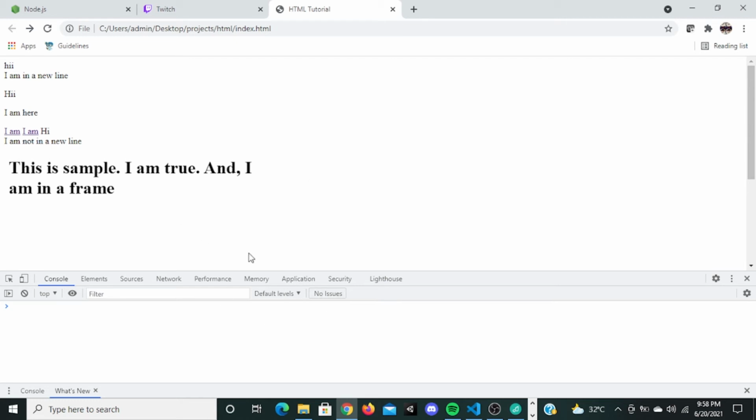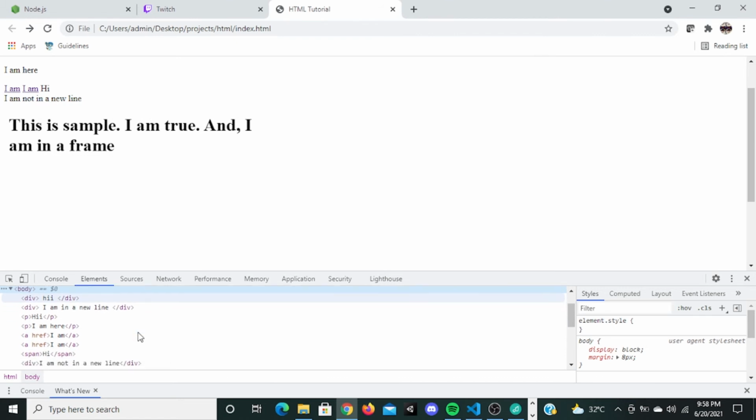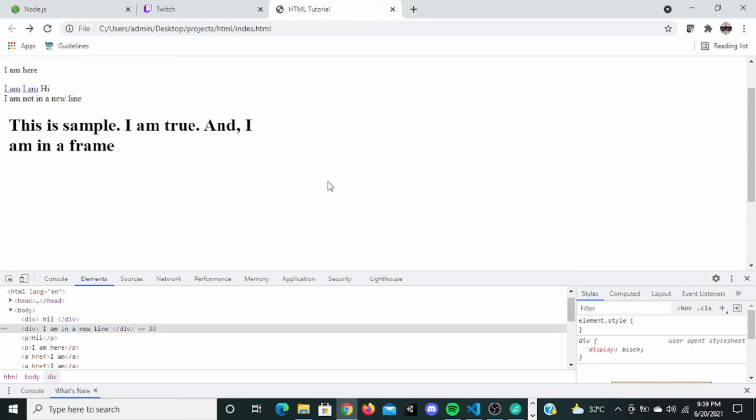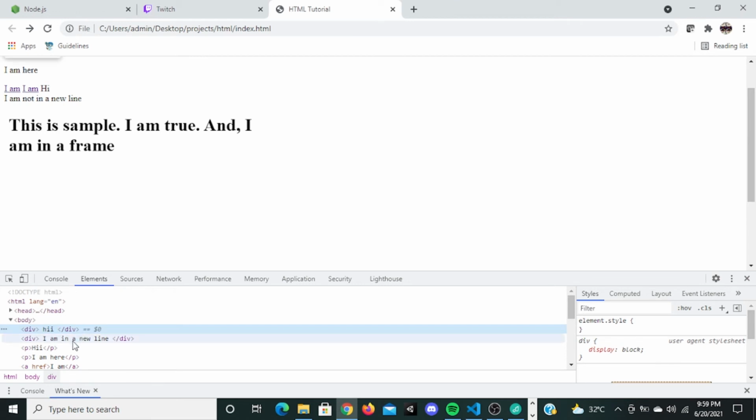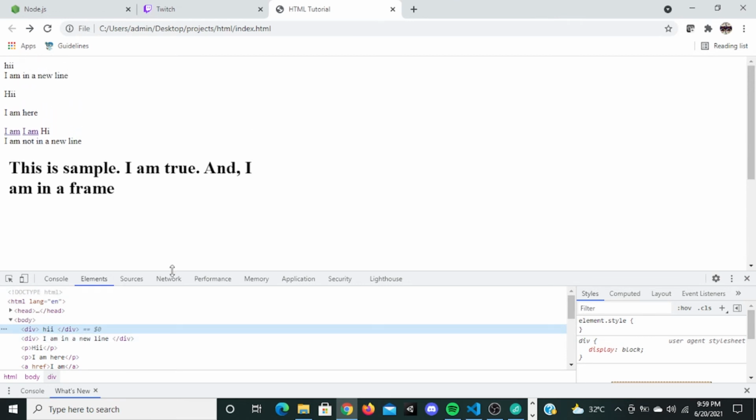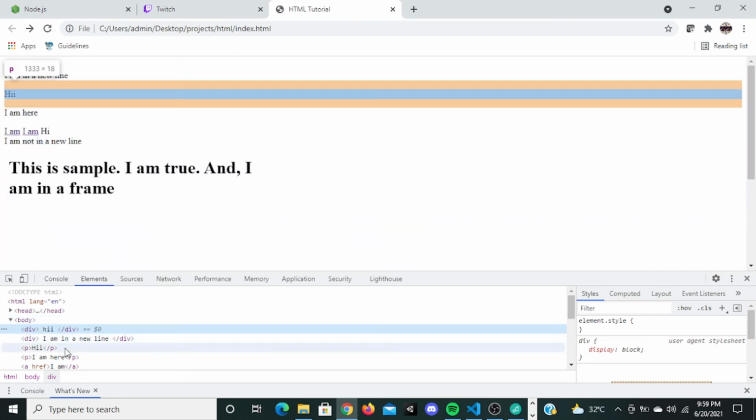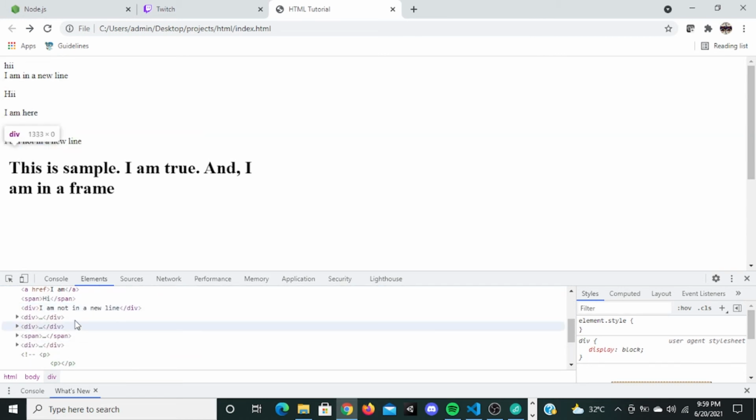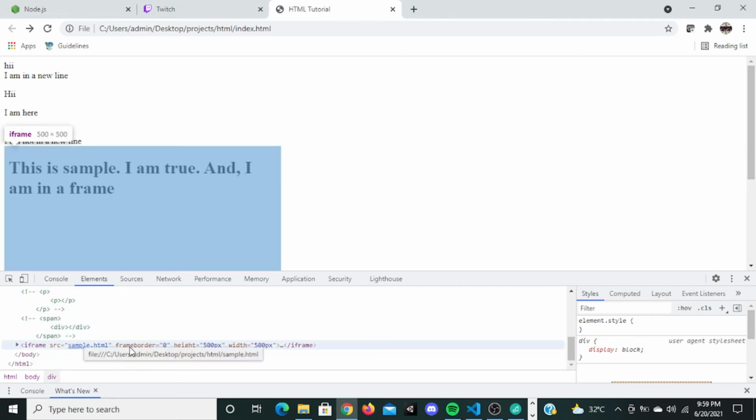So you can go right here, go to elements, and you can see the whole page displayed here. If I hover over this or click over here, you can see the div element, the whole body element, this paragraph element, and this div. This is the iframe right here. This is the sample width and sample height, the height and the width.